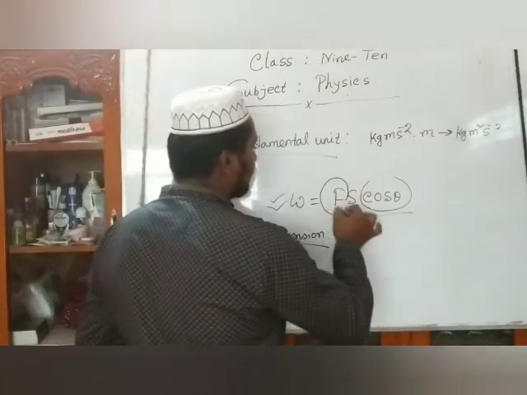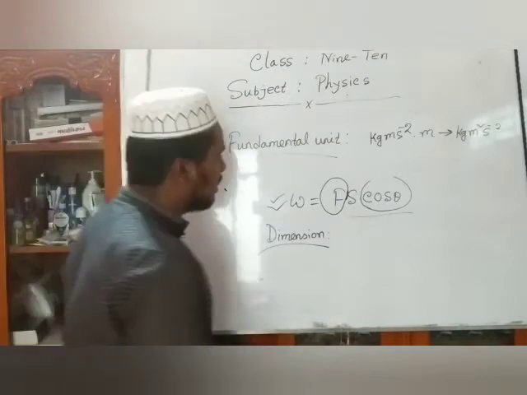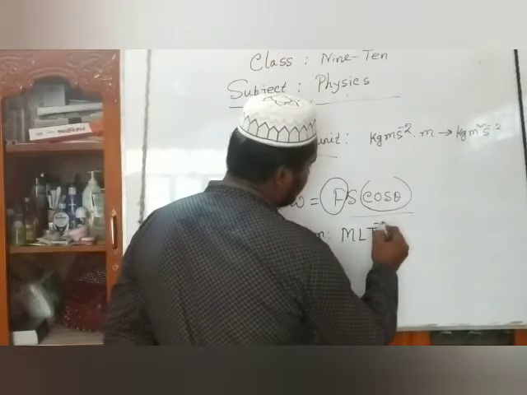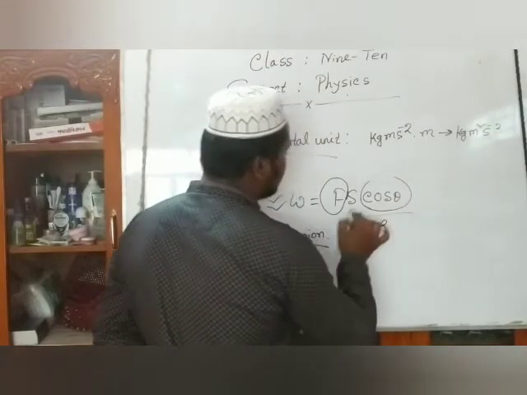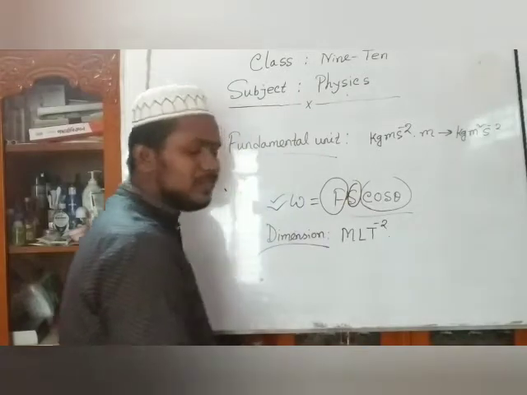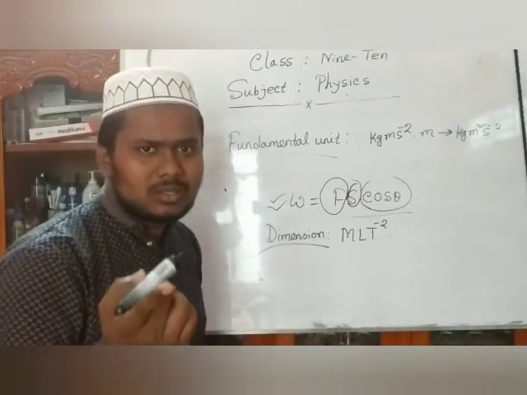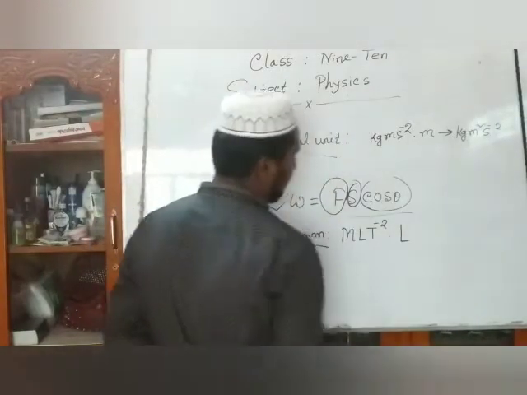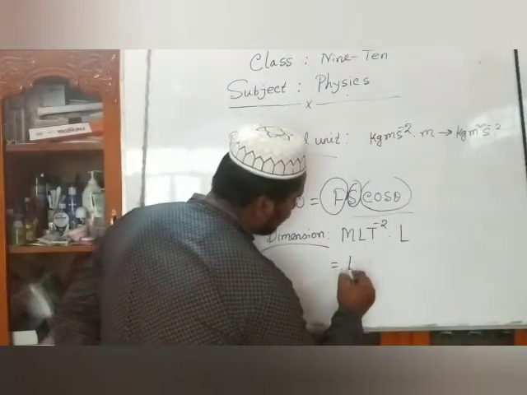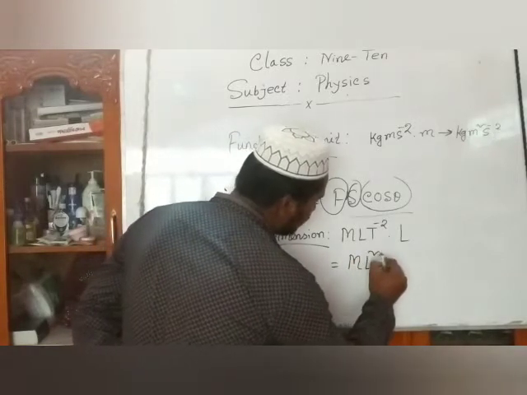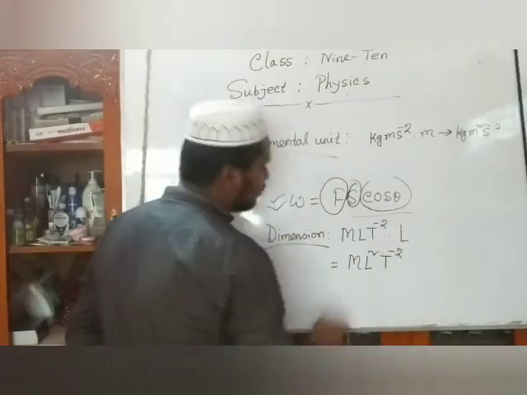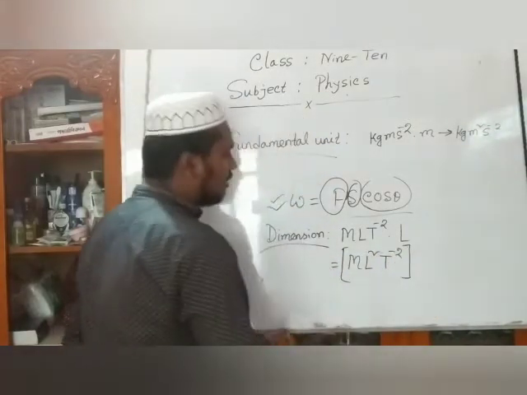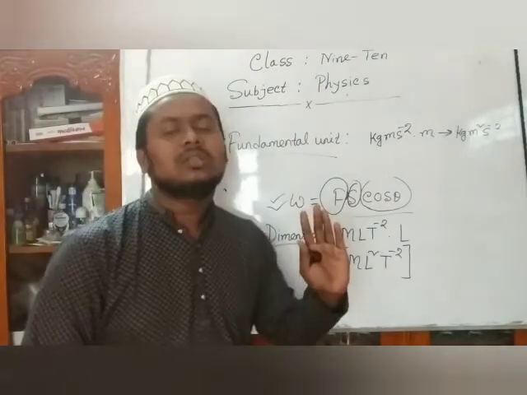You know that the dimension of force is M L T inverse 2, and the dimension of displacement is L. So we say that the dimension is M L square T inverse 2. Dear friends, you must write the dimension in capital letters and include it in third brackets.